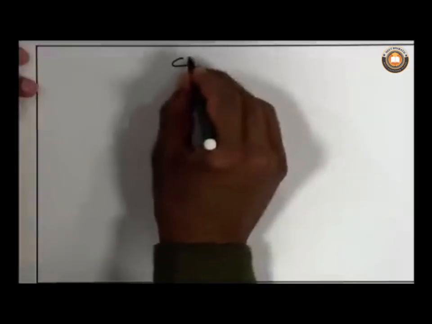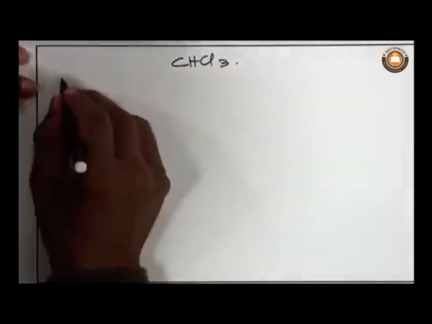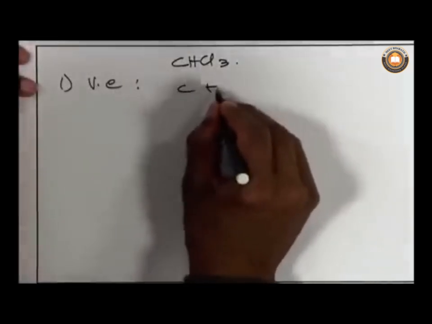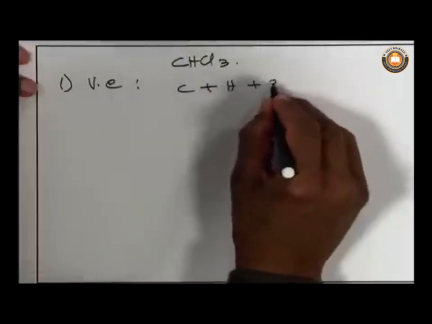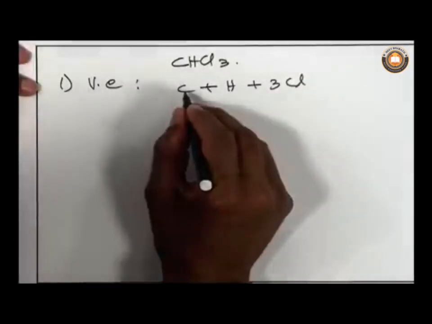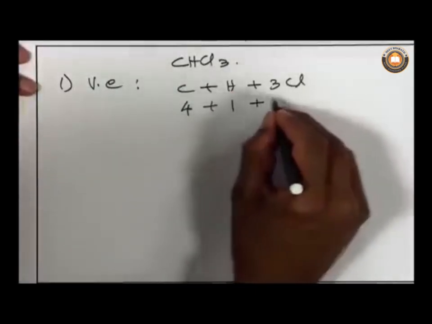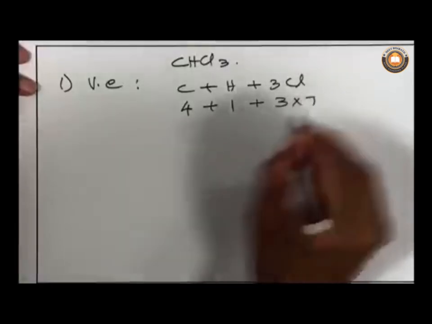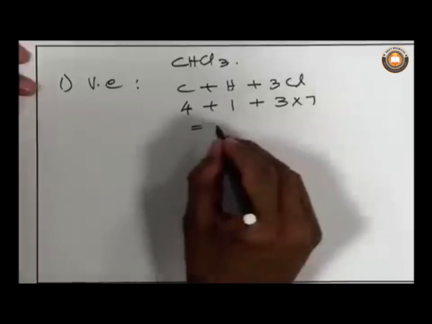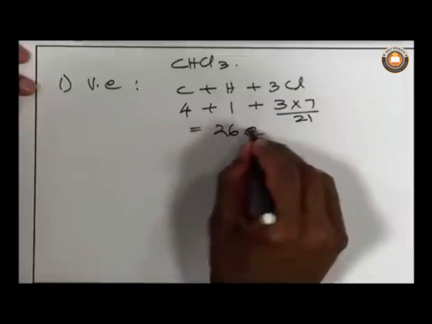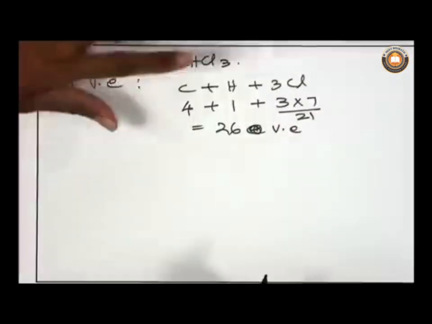Let us see an example of how to draw a Lewis structure for chloroform, CHCl3. The first step is the valence electrons. How to do that? There is carbon, there is a hydrogen, plus there are 3 chlorine atoms. Valence electrons for carbon is 4, plus valence electrons for hydrogen is 1, plus 3 into valence electrons for chlorine is 7. So, that is equal to 21, 22, 26. 26 valence electrons are there in chloroform.